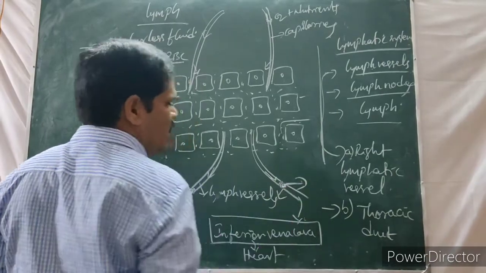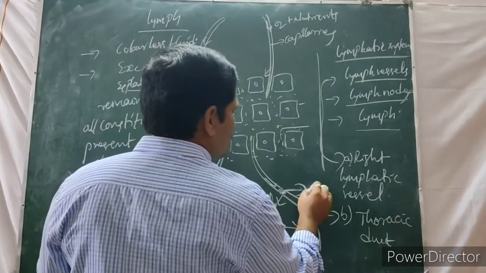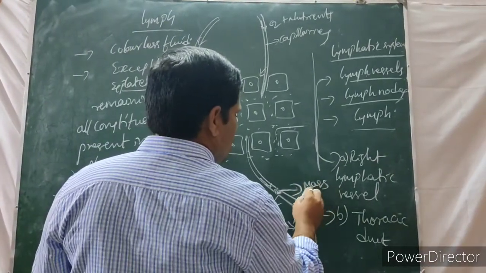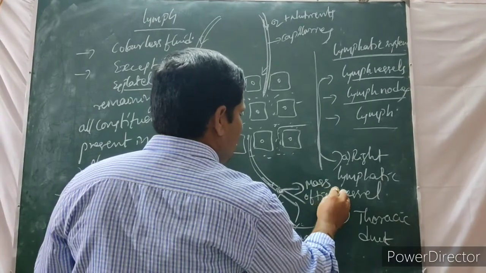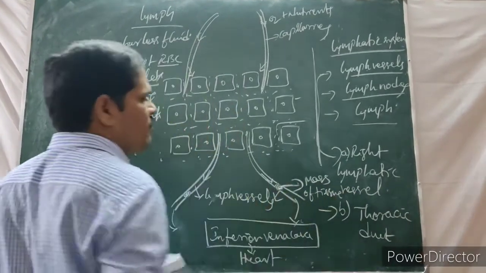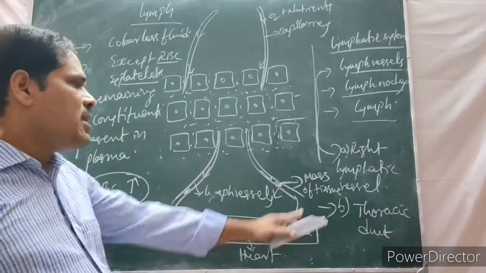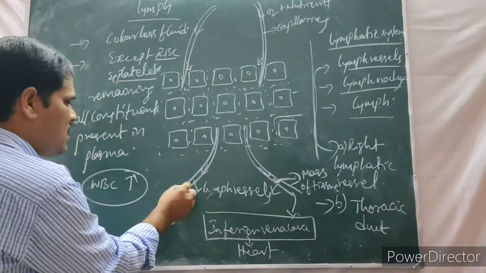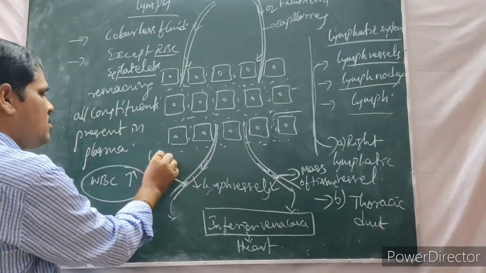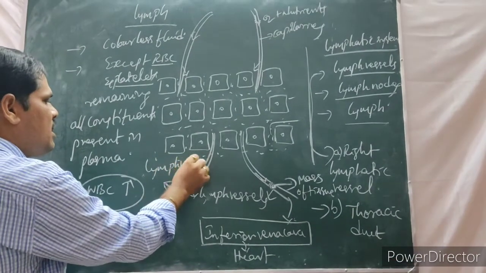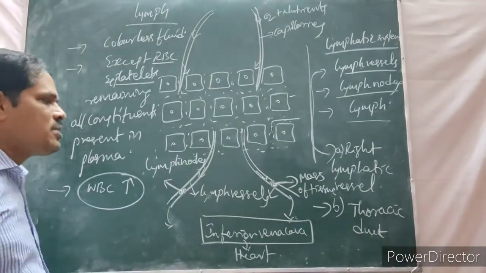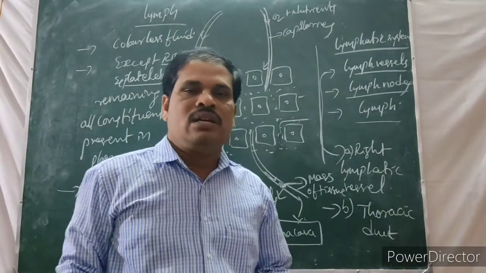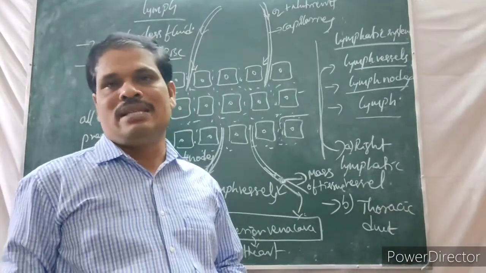Those are a tissue, a mass of tissue present here and there on the lymph vessels. What is the importance of lymph nodes? These are the lymph nodes. They produce the lymph and also white blood cells.